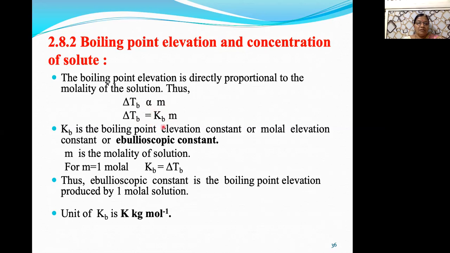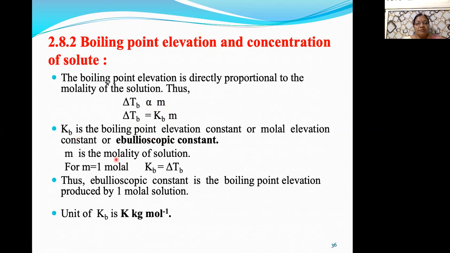Now this is the constant Kb. It is known as boiling point elevation constant, or it is also known as molar elevation constant or ebullioscopic constant. Now for a given solvent, the value of Kb is fixed. m is the molality of solution.